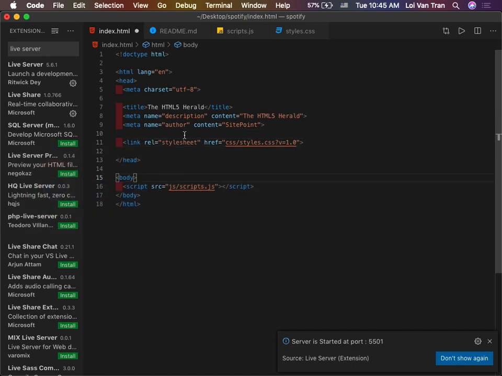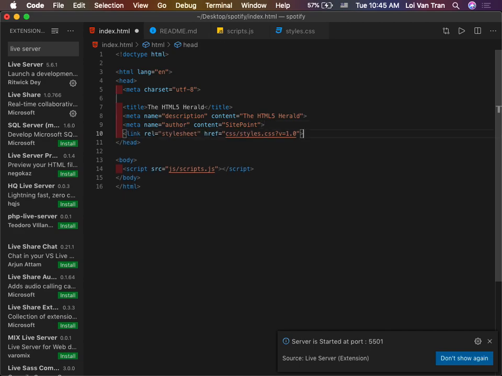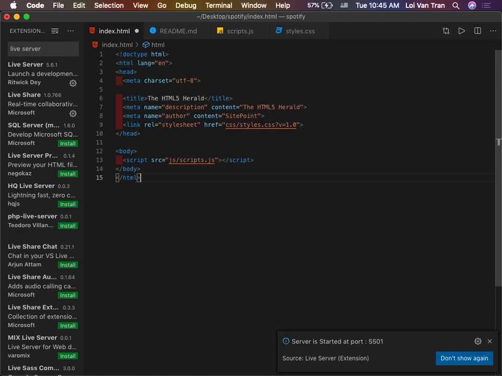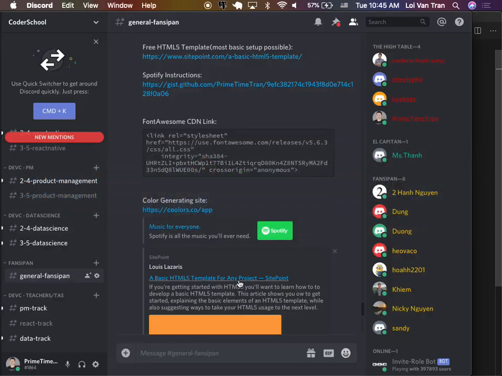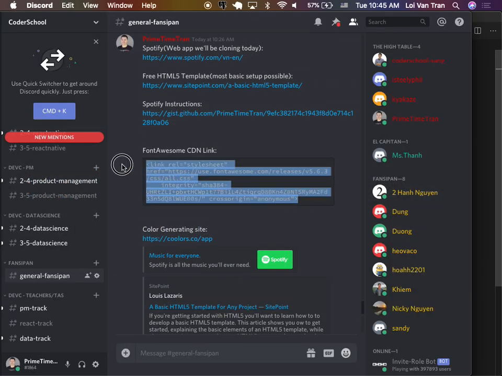Actually, let me give you a quick high-level overview of what's going on here. Inside of every single HTML file, there's this basic setup with HTML, and inside of this HTML, there's a head tag as well as a body tag. The head tag is used to incorporate any CDNs or any additional libraries that you may need. In a few moments, we're going to be using Bootstrap, maybe Moment.js, and also Font Awesome. I also linked to that, so you know how to think about it. This thing right here, okay? This is a link.